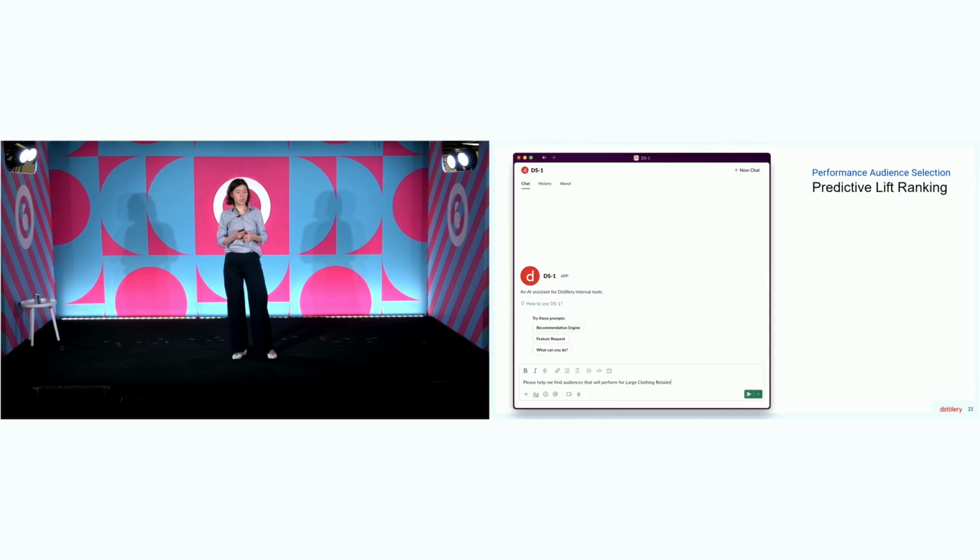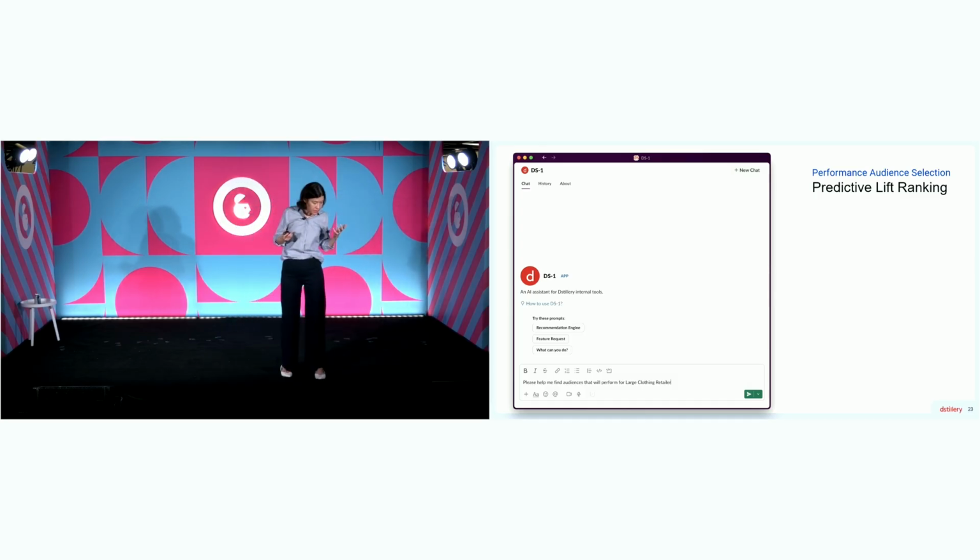Okay, so first, predictive lift ranking. This is a tool that we use to choose audiences that are predicted to perform well for a campaign without running any media. And so I can barely read what I typed here, but I asked it, please help me find audiences that will perform for a large clothing retailer.